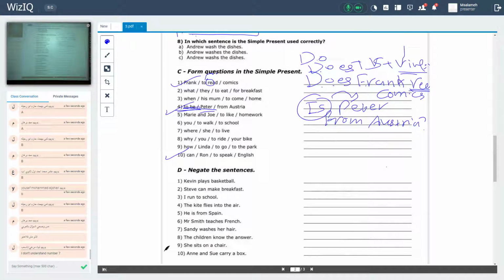I don't hear anyone. Try to answer it. Number 10. Who wants to answer it? Number 10. Can Ron to speak English? To, that means this is the verb and it is a base form of verb. Can Ron speak English? Why not speaks? Because I have can. Can is a modal verb followed by what? Infinitive verb.